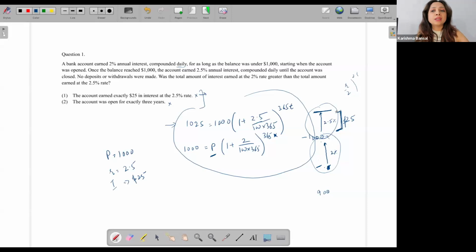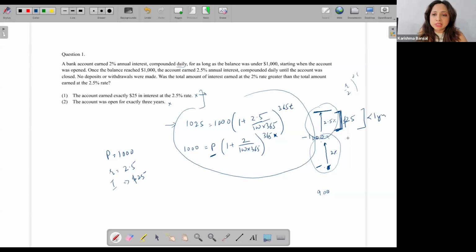Can I say in 1 year, this $1.25 would have been earned, even if it was just plain, simple interest? On 2.5% on 1,000 gives me $1.25. Ignore all compounding, I'll still be able to do it in 1 year. If I were compounding, and that too on a daily basis, the time taken over here will be less than 1 year. So this time is certainly less than 1 year.